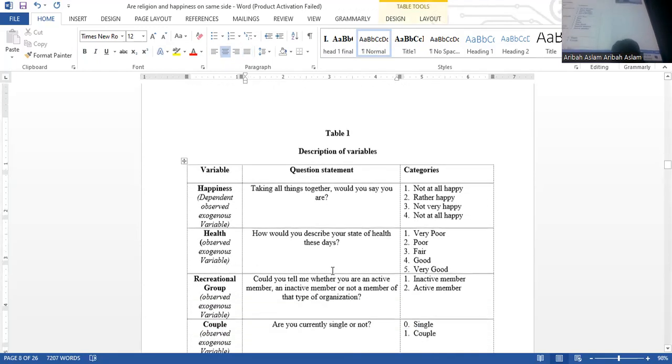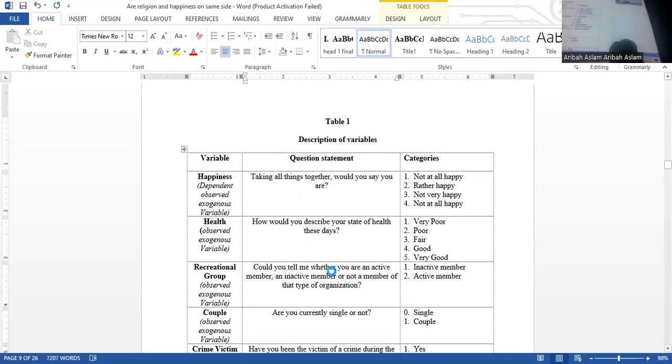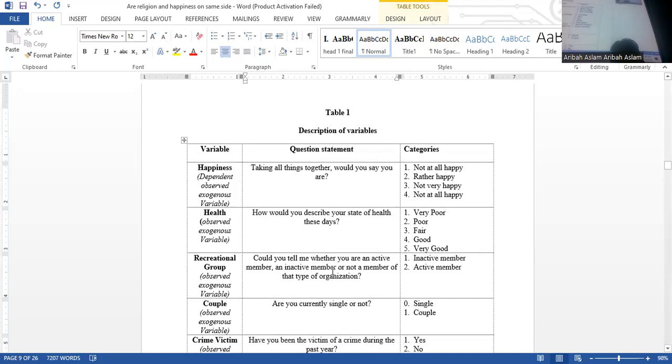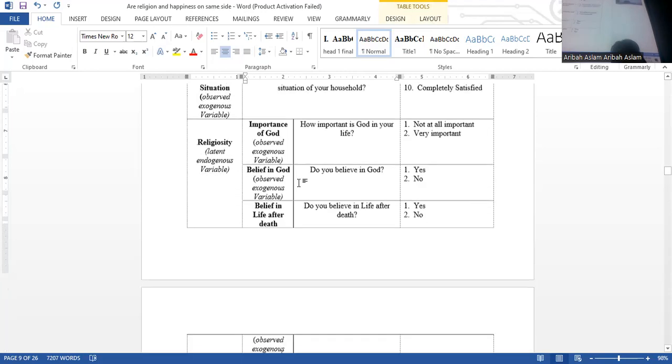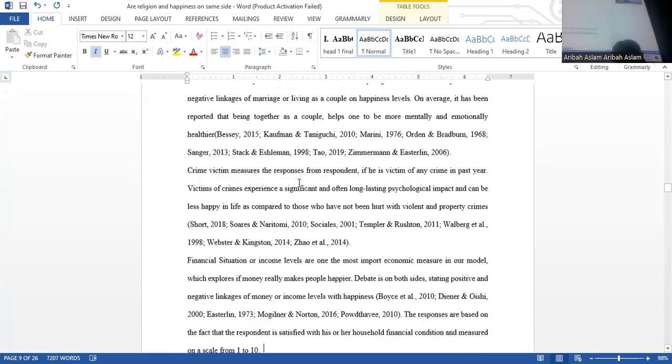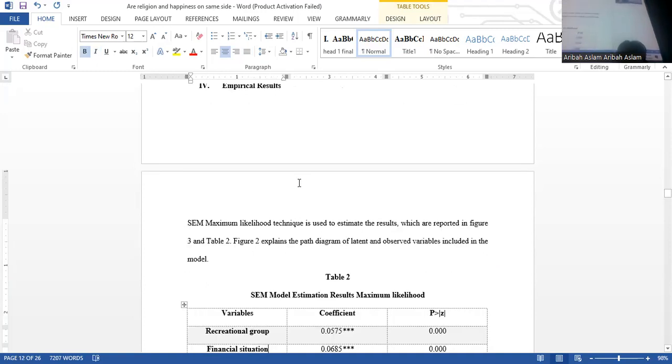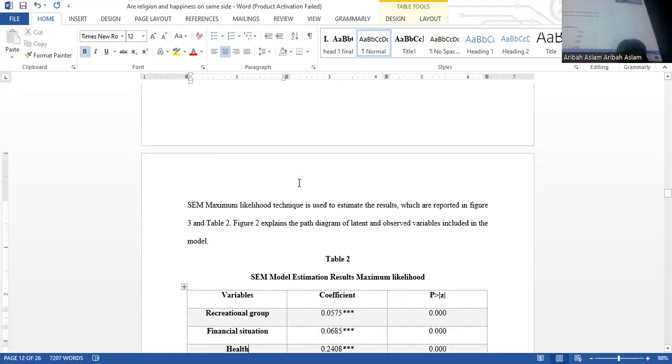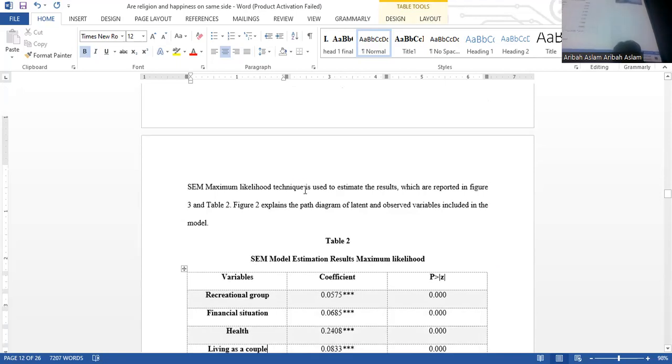Then you're going to tell your final equation. All of the variables that you're going to use in your equation must also be cited. For example, if happiness, then tell how happiness has been measured. Okay. So after that, you are going to have another section over here. The next section will be of empirical results. Remember, whatever we have done in Stata is basically going to come over here. So you're going to make such kind of a table over here.